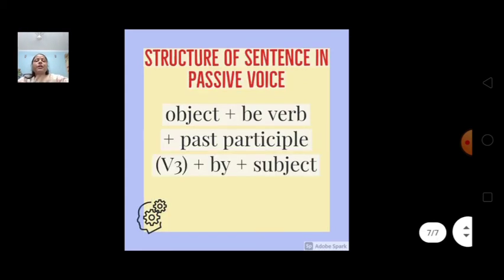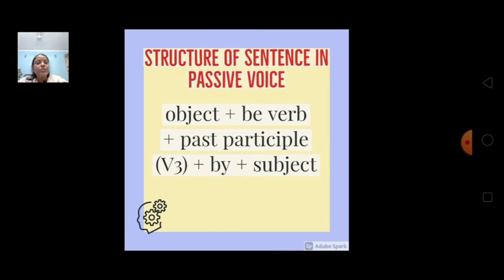Alright children. Structure of sentence in passive voice. While changing the sentence to passive voice, we should follow a proper structure. What is the structure? Object. Alright. Object means the receiver of the action comes first. So object plus be. What is be verb? We have already learnt that now.